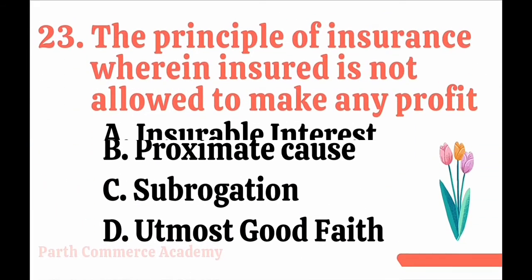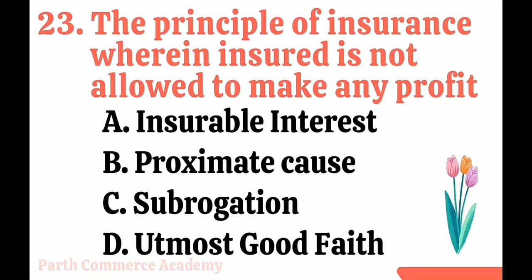is option C. Next is: the principle of insurance wherein the insured is not allowed to make any profit. Options are: A, insurable interest; B, proximate cause; C, subrogation; and D, utmost good faith. When we are talking about profit, it is not allowed at all in insurance, so option C, subrogation.